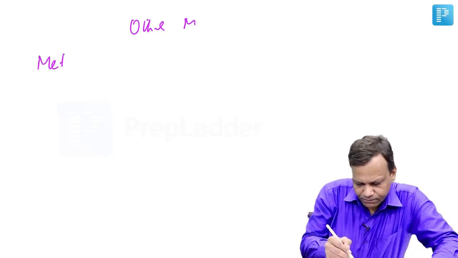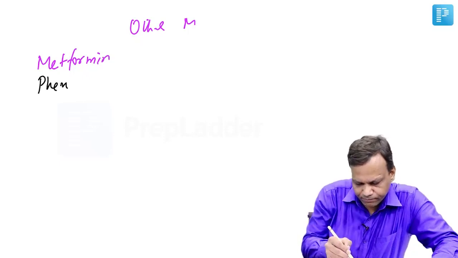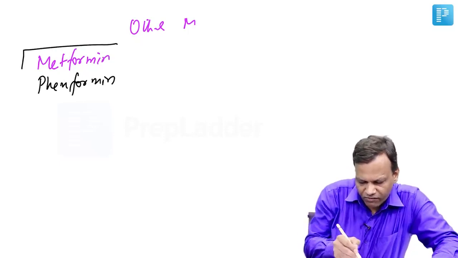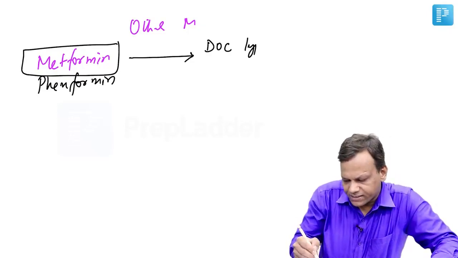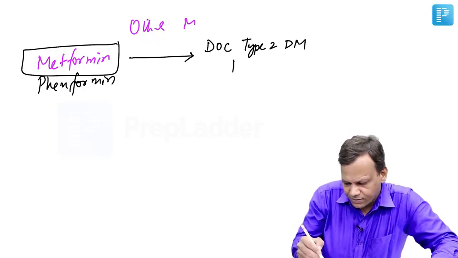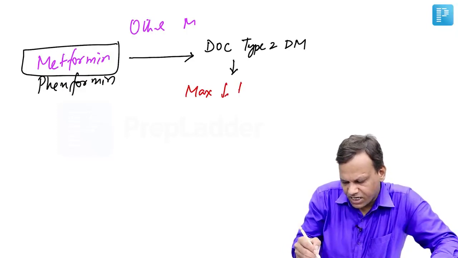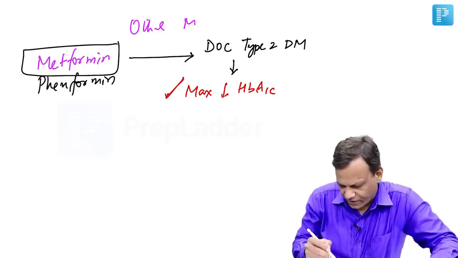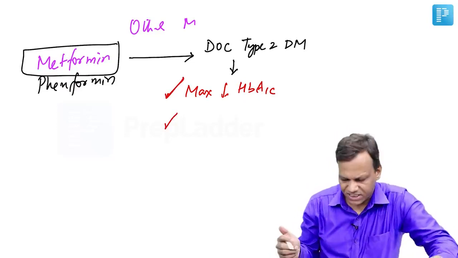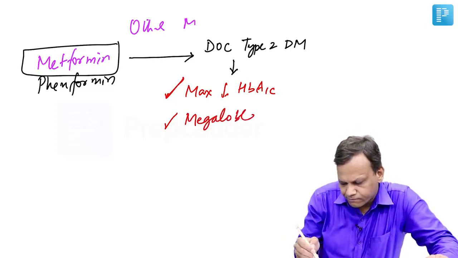Okay. Now, the drugs which act by other mechanisms include metformin and phenformin group of drugs. The very important point to remember about metformin is that it is the drug of choice for type 2 diabetes mellitus. The reason: it has the maximum reduction in HbA1c level, so it is the most effective anti-diabetic drug. Second, it is a very safe drug, usually does not cause much side effects. The major side effect of it is megaloblastic anemia. Otherwise it is very safe.